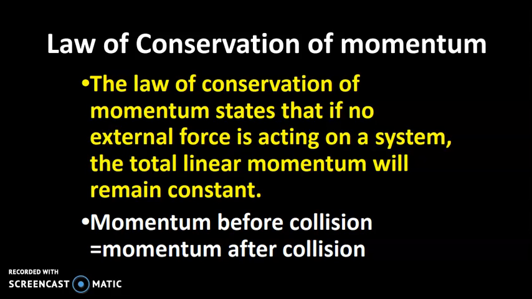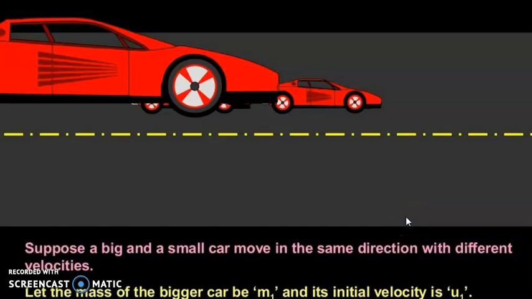We should understand this by taking an example of two cars, in which one car is big and the other car is small. You can see the pictures of the two cars. This car is big and this car is small, and that's why their masses are different and they are moving with different velocities. And if they are moving with different velocities, definitely the big car will overtake the small car. So by taking this example, we want to find the derivation related to this law of conservation of momentum. Suppose a big and a small car move in the same direction with different velocities.